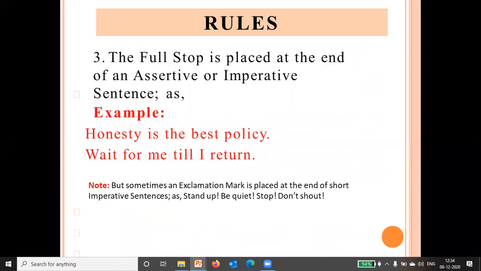Now, a full stop is placed at the end of assertive or imperative sentences. Imperative sentences are those which give commands, and assertive sentences are statements. For example, you can see: Honesty is the best policy. Wait for me till I return. But sometimes an exclamation mark is placed at the end of short imperative sentences, ordering sentences like: Stand up! Be quiet! Stop! Don't shout! So here, in place of a full stop, we put an exclamation mark.